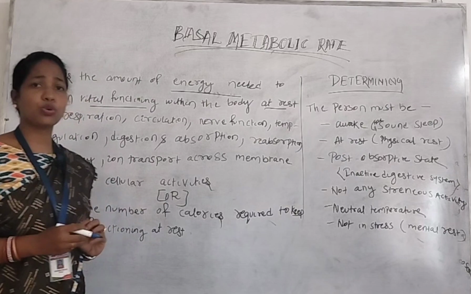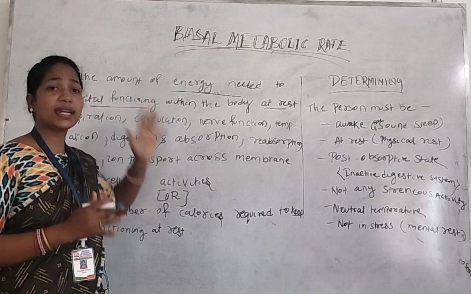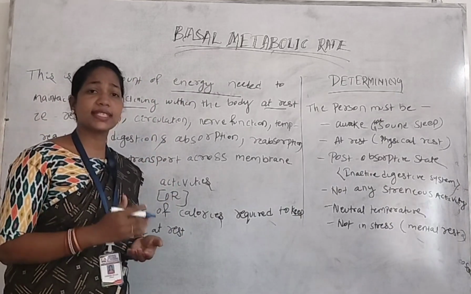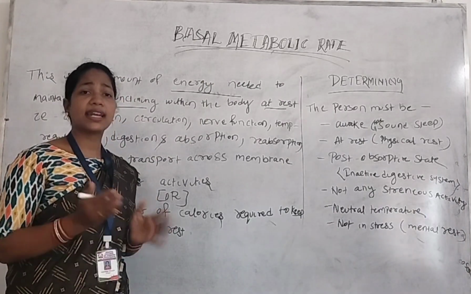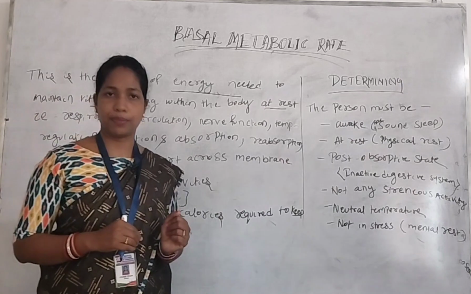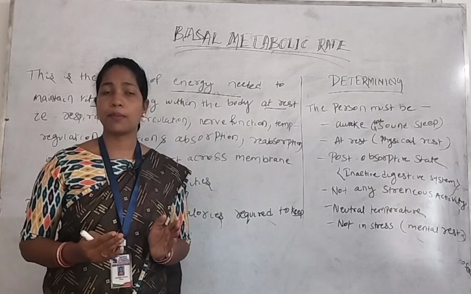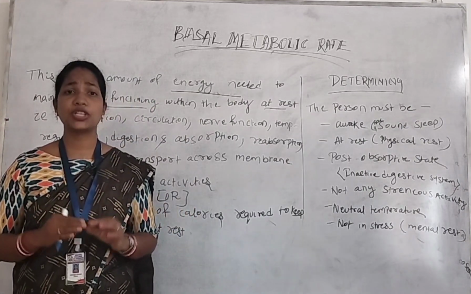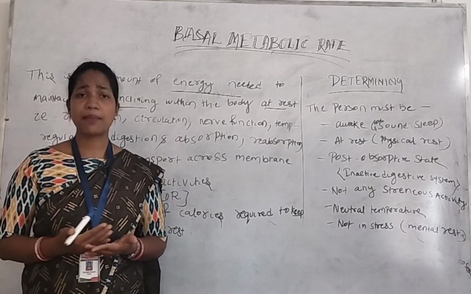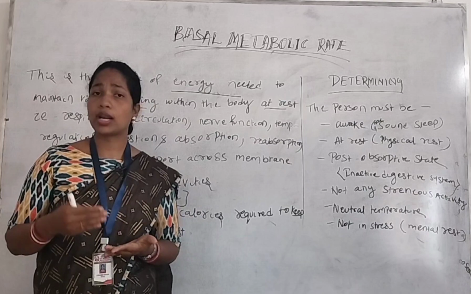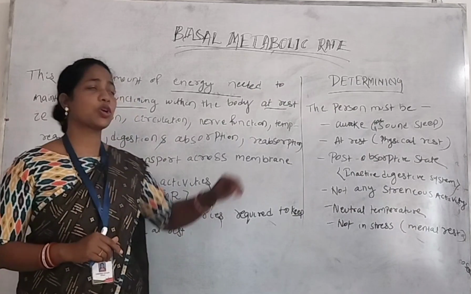As we all should know, we calculate energy in calories. So what is the calorie amount of energy we need per day at rest? At rest means what? We are not sleeping, our sleep is totally completed. I am awake, but I am not doing any type of strenuous activity. I am simply sitting or lying in the bed, but I am not sleeping. I already completed my sleep. So that period is called rest.